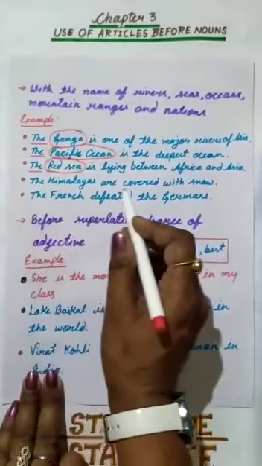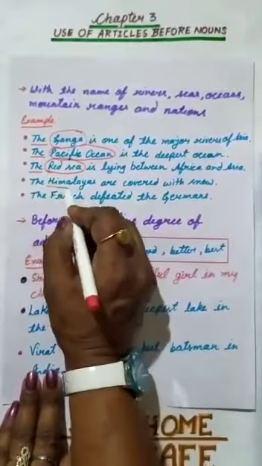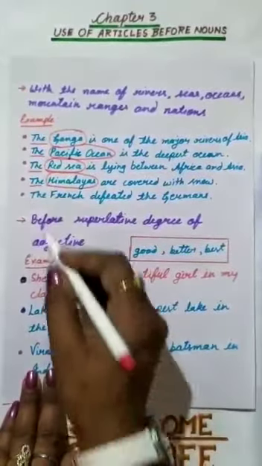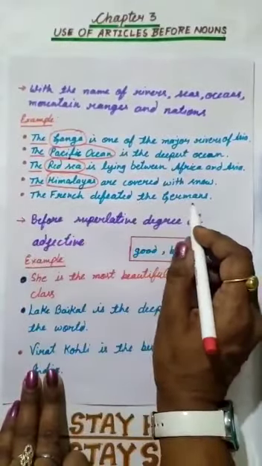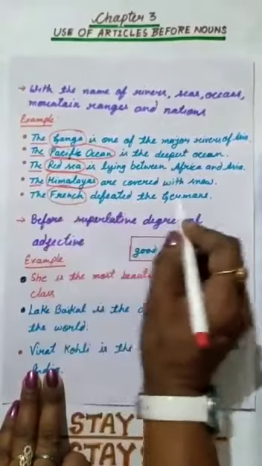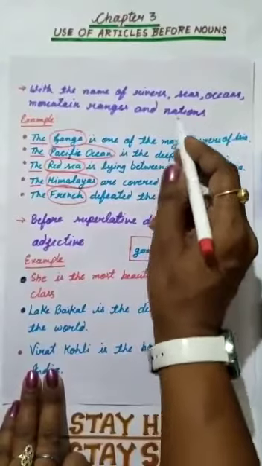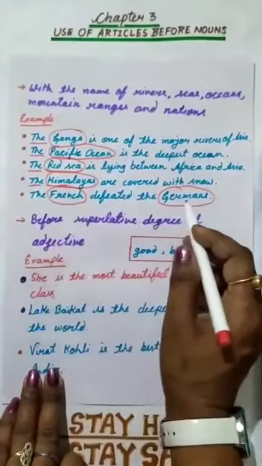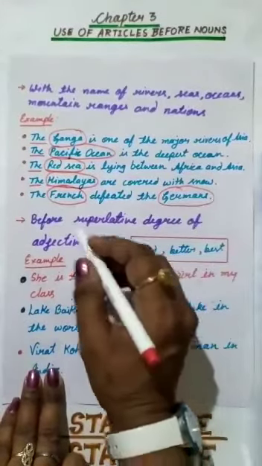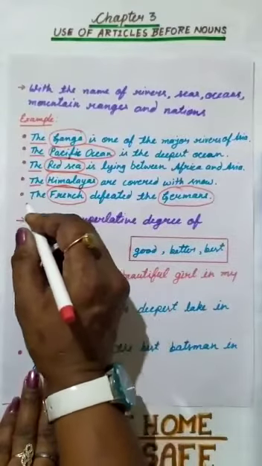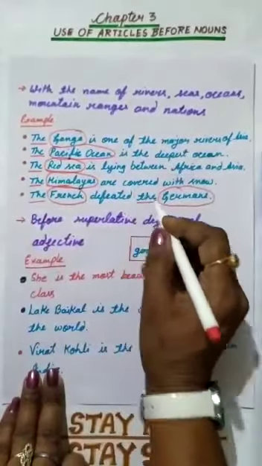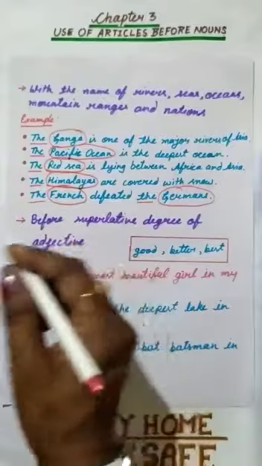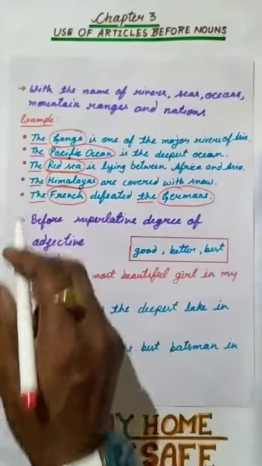The Himalayas are covered with snow. Himalayas is the name of a mountain range, so we use "the" before it. The French defeated the Germans. Children, what do you mean by nations? Nations means the people of any nation. The French means people of France. The Germans means people of Germany. So we should use "the" before the people of a nation, not before the nation. Before France we cannot use "the", but before French we can use "the".